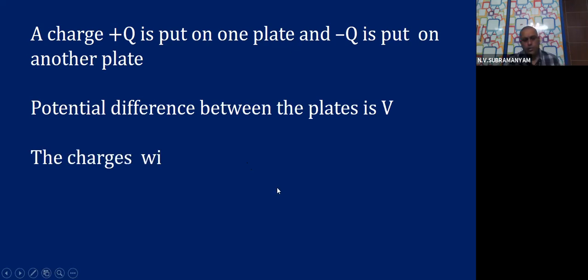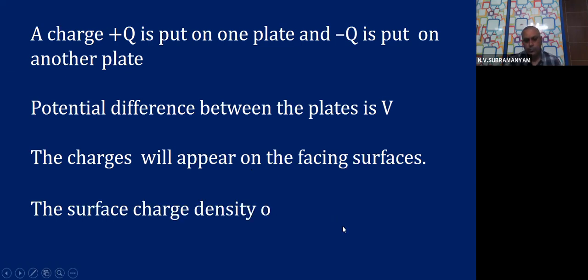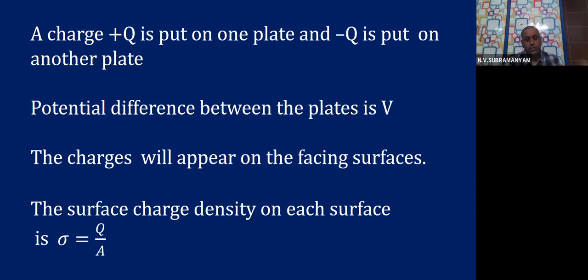Next, the charges will appear on the facing surfaces, that I have already explained. The last one, the surface charge density on each surface is sigma equals Q by A. We saw this earlier also. Q is the charge on it, A is the area.